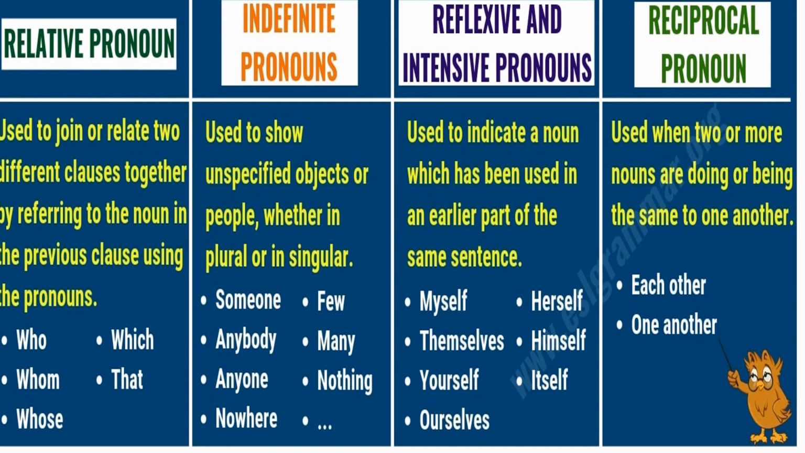Now, moving on, reciprocal pronouns. They are used when two or more nouns are doing or being the same to one another. For example, each other, one another. If we give an example in a sentence, we would say, they play with each other. Means both of them were involved with each other in playing. The children looked at one another. Means they looked at one another. If one person is looking, the other person is also looking. So they are called reciprocal pronouns.